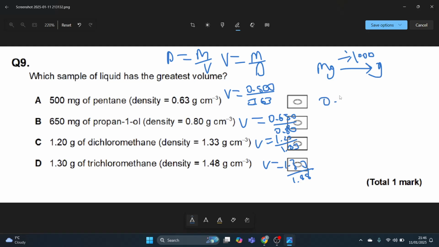So I get 0.7936, 0.8125. Obviously I don't want to put all the figures down for part A. For part B that was all the figures, but for part A, 4 significant figures should be fine. 1.20 divided by 1.33 is 0.9023, and 1.30 divided by 1.48 is 0.87837.